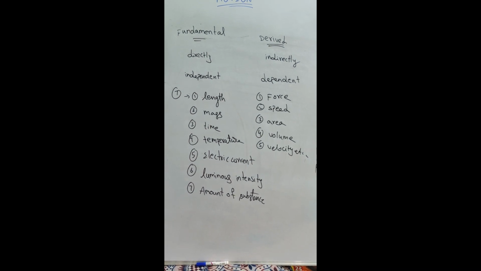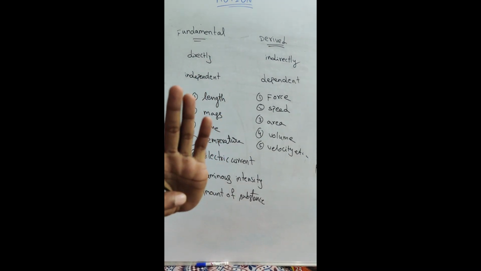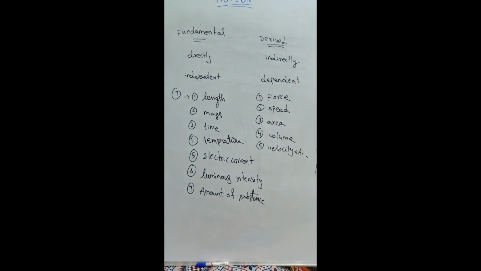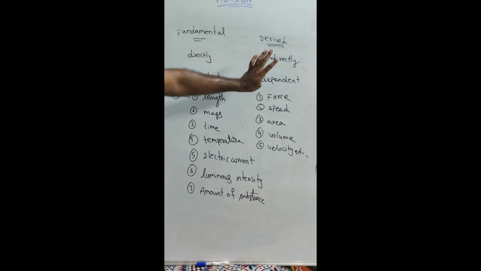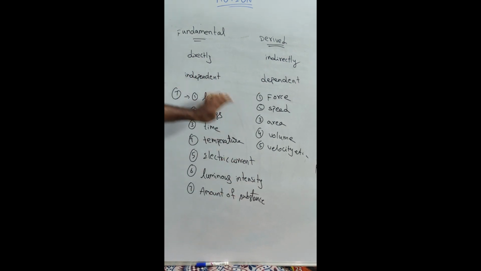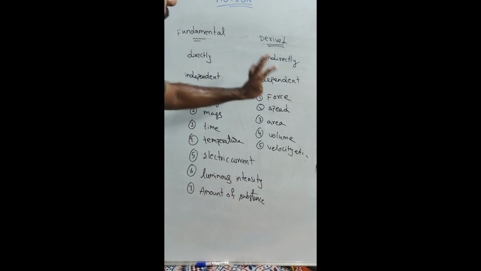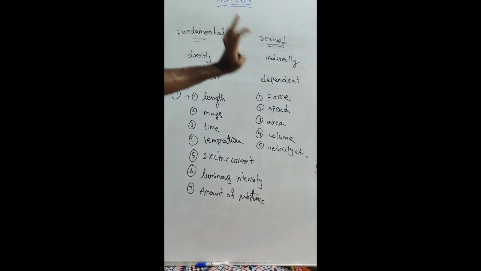Clear now? Any doubts? Is it too fast? I will slow down. So fundamental and derived are the two types of quantities. Directly or indirectly measurable, independent or dependent. These 7 are the examples of fundamental quantities, and apart from these 7, everything is an example of derived quantities.